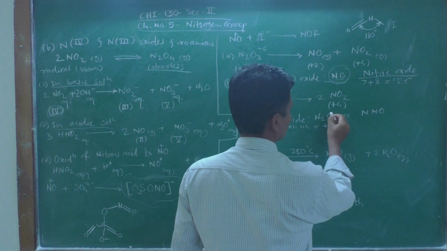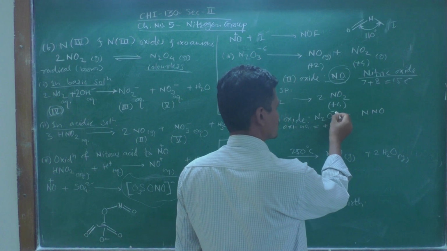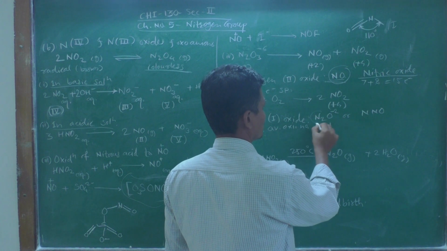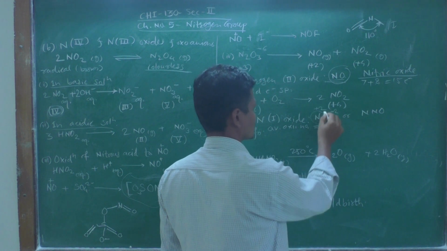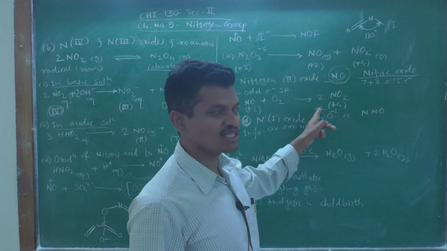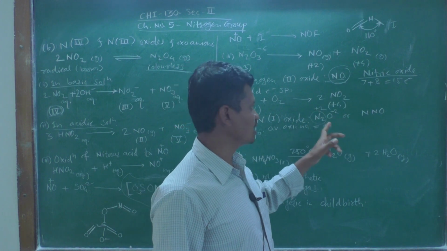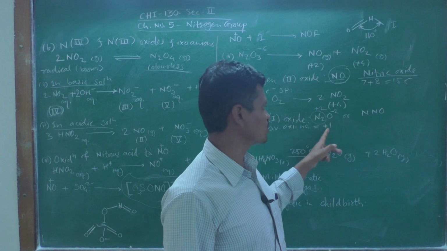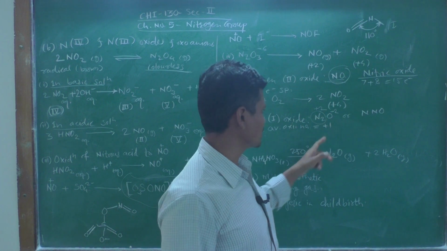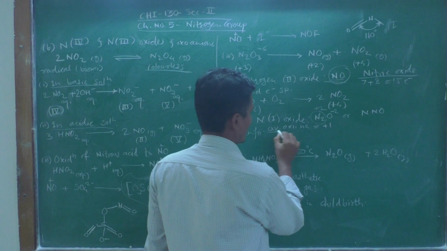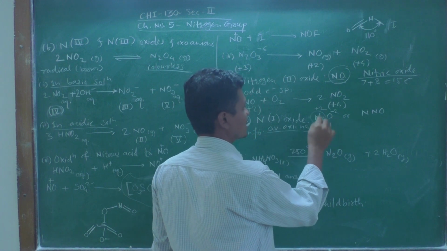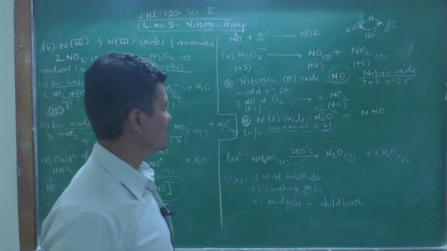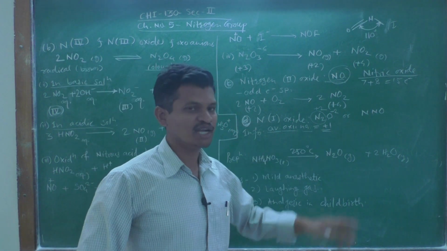How is it +1? Oxygen is always in the -2 oxidation state. So the 2 nitrogen atoms must carry a total of +2 charge, and that is why each nitrogen atom has a +1 charge. That is why we can call it the average oxidation number of each nitrogen atom in N2O, which is +1.